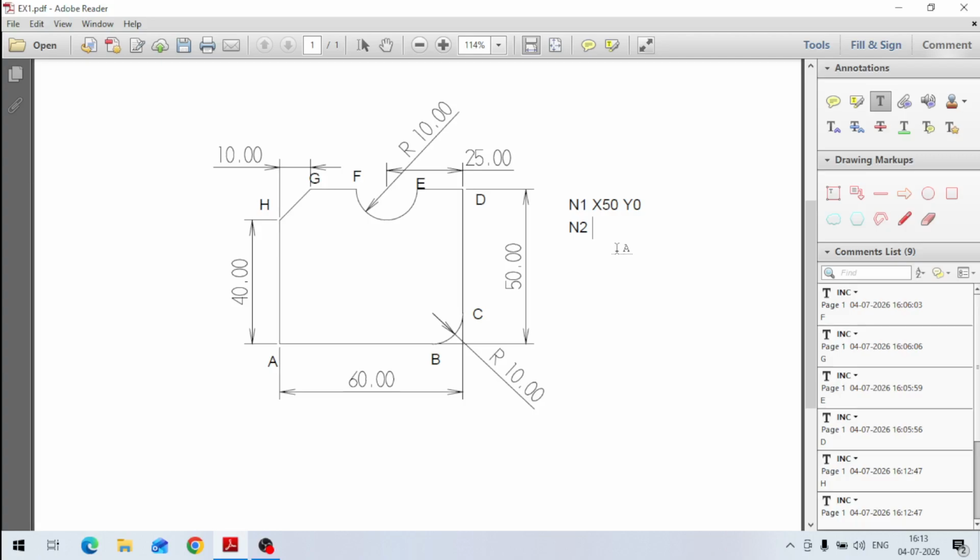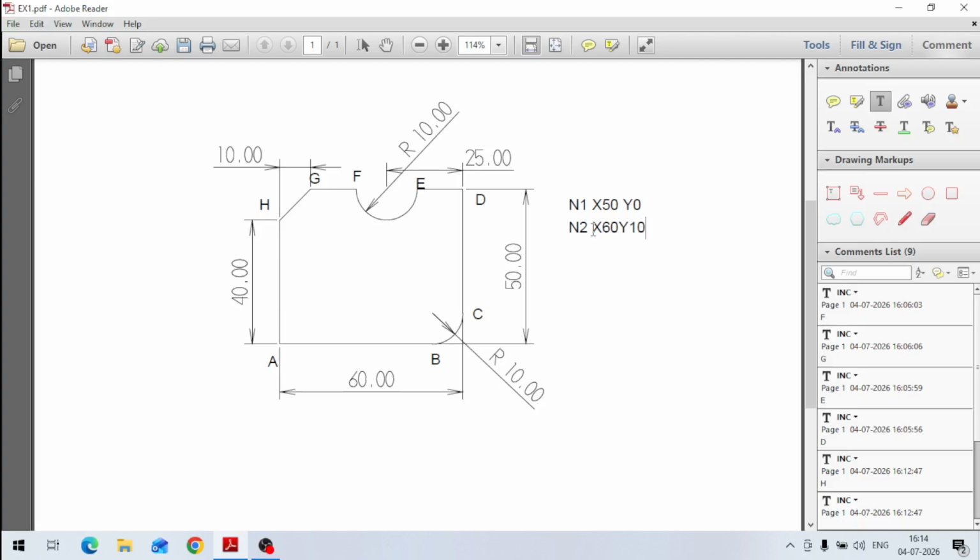So x 60 and y 10. Okay. But because this is an arc and the cut is in anti-clockwise direction.